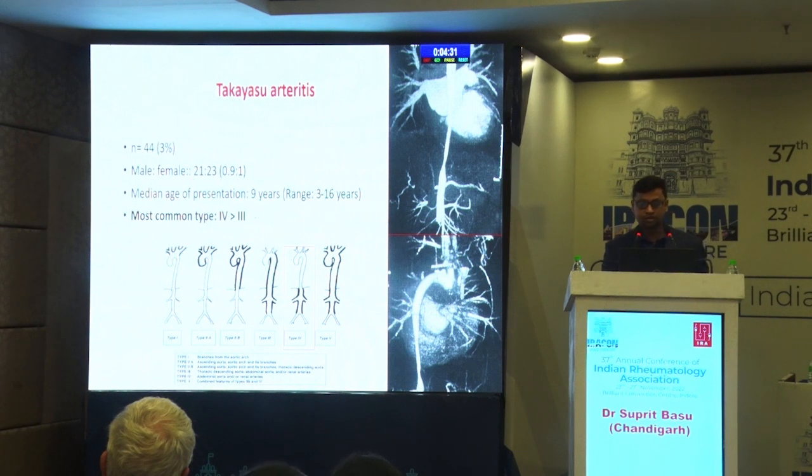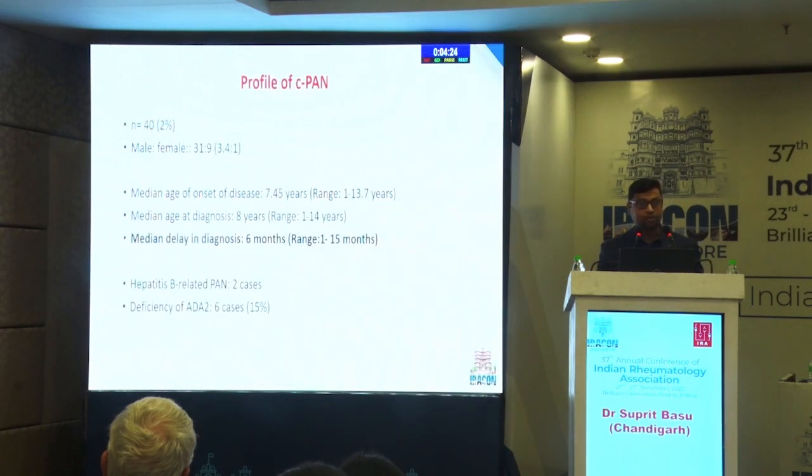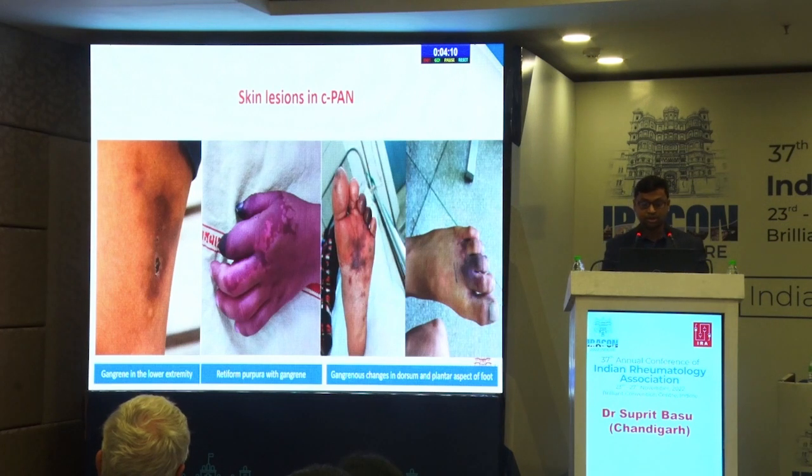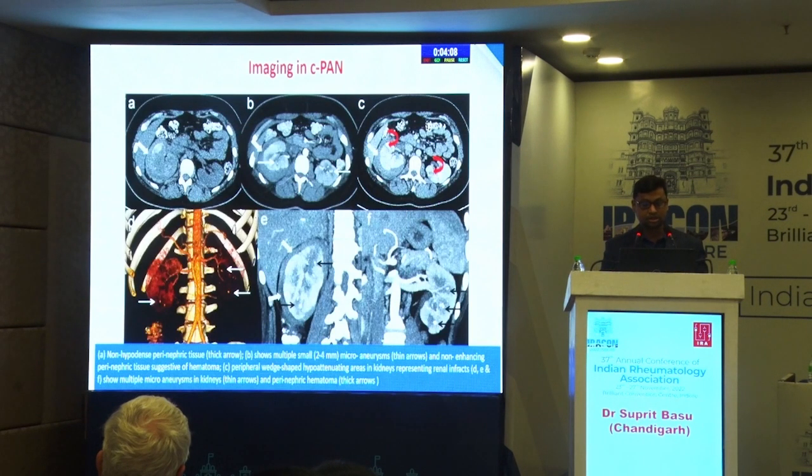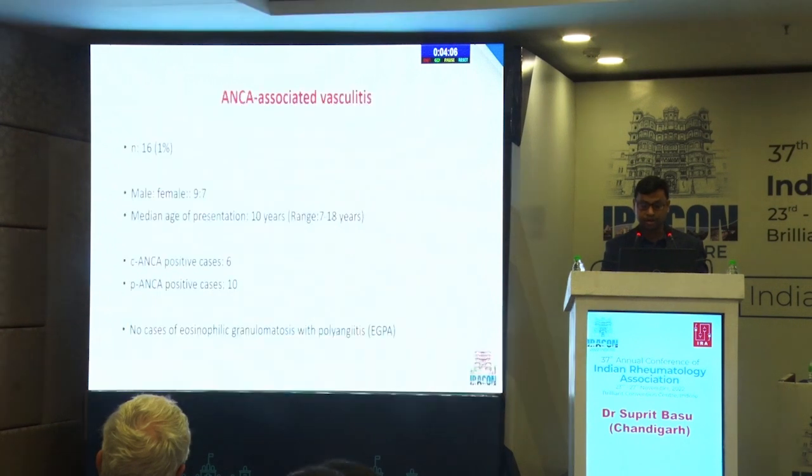The only large vessel vasculitis we encountered was Takayasu arteritis, and the most common type was type 4 followed by type 3. Among the medium vessel vasculitis, childhood polyarteritis nodosa accounted for around 2% of cases, and among these we had 15% of cases of monogenic vasculitis, that is deficiency of adenosine deaminase 2. These are some representative images of the skin lesions and CT imaging of childhood polyarteritis nodosa.